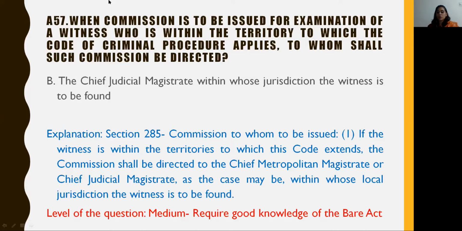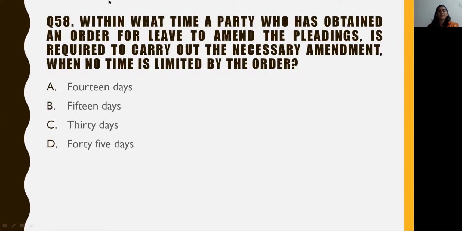It says commission to be issued. If the witness is within the territories to which the code extends, the commission shall be directed to the chief metropolitan magistrate or the chief judicial magistrate, as the case may be, within whose local jurisdiction the witness is to be found. The level of this question is medium as it requires good knowledge of the Act.